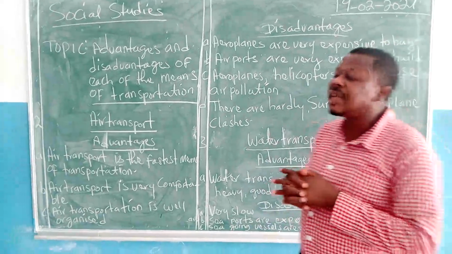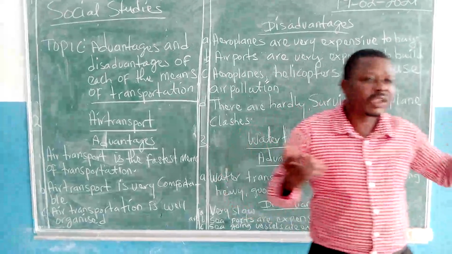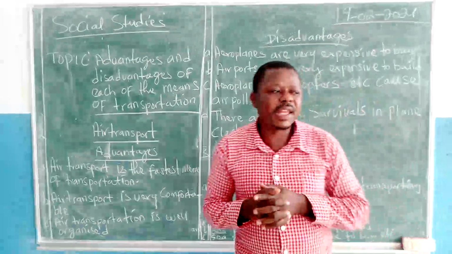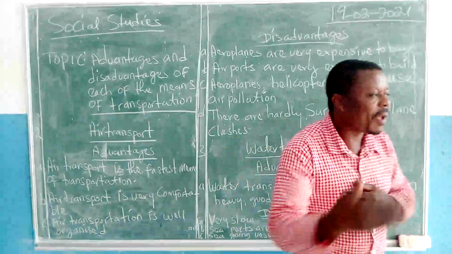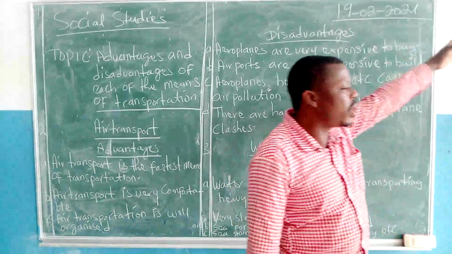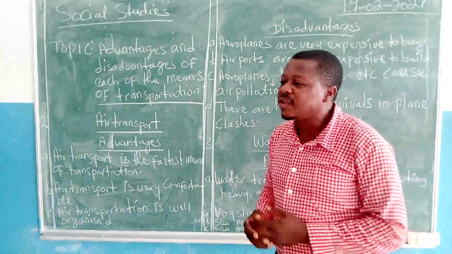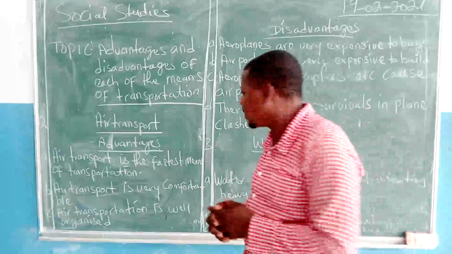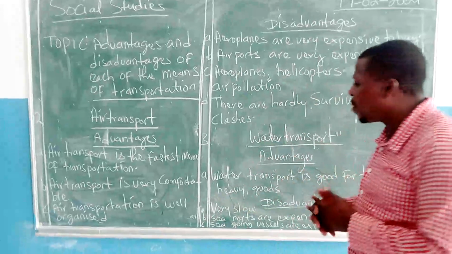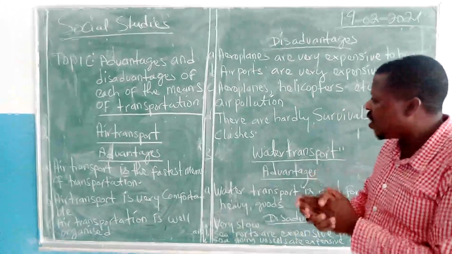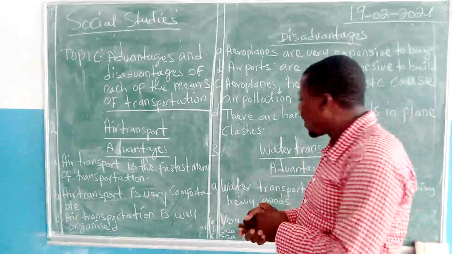Another disadvantage of road transport: road transport is not good for long journeys. You cannot travel by road from Malabo to the United Kingdom. You cannot travel by road from Equatorial Guinea to the UK. So land transport is not good for long distances. Okay, we have seen some of the advantages and disadvantages of land transport. Let us look at the next one.